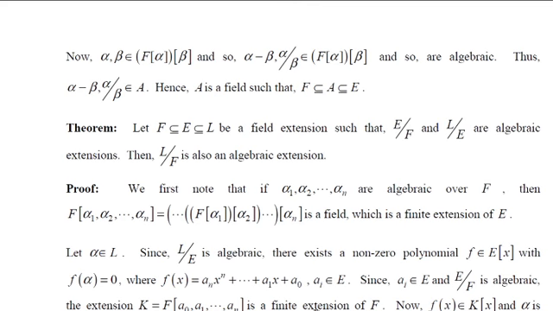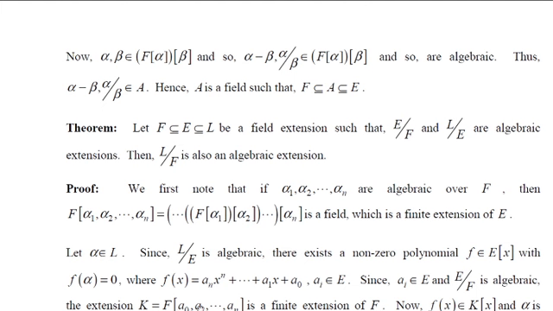Therefore, this is a finite extension of F. Call it K. And remember your polynomial f of x, which is a_n x to the power of n, up to a_1 x plus a_0. Here each of the coefficients is coming from E, but these coefficients are in K. Therefore, f of x also belongs to K[x].